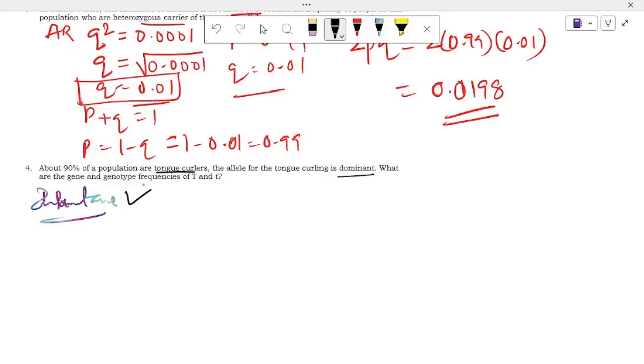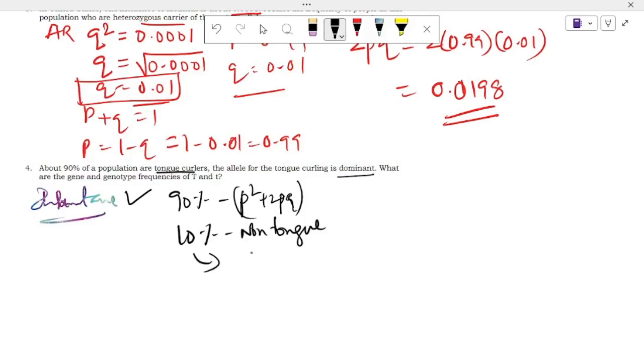And what are the gene and genotype frequencies for T and t here? So what is given here? 90% is tongue curl. That means 90% of the population, that means p square plus 2pq is given here. 10% is unaffected with tongue curl, that means they are non-tongue curlers. Not directly given, they are indirectly given. If you convert that into digits, 0.10 of the population is not affected with tongue curl. That means q square is given, 0.10.